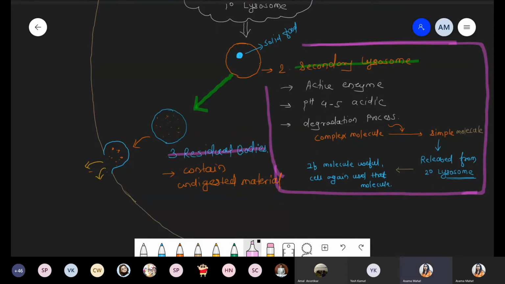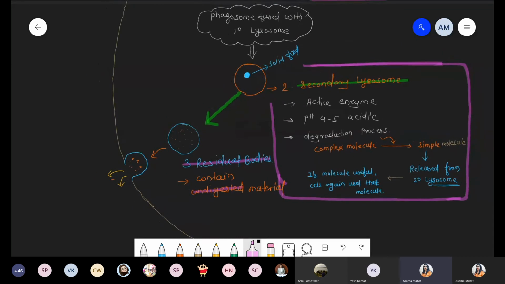Number three, residual bodies. Now these contain undigested material. So definitely there is no use of that material for the cell, so that material should exit outside the cell. So now what happened? That residual body goes and fuses with the plasma membrane and now releases the unwanted undigested material. Such a process is called the exocytosis process.